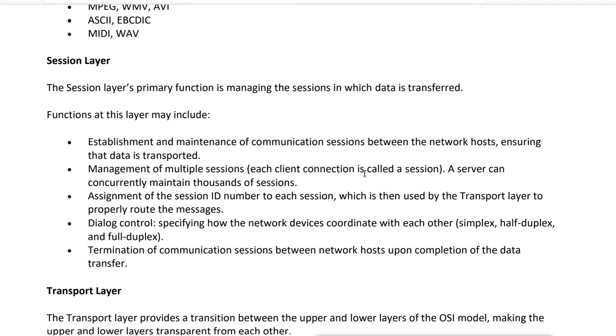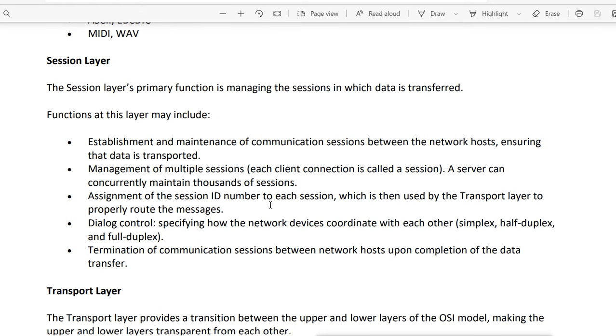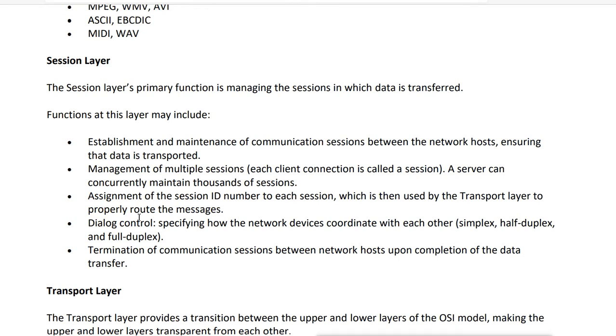Each client connection call is a session, and a server can concurrently maintain thousands of sessions, because a lot of clients are connecting to the server. Then there is assignment of a session ID number to each session, which is used by the next layer, the transport layer, to properly route the message and transport the data.